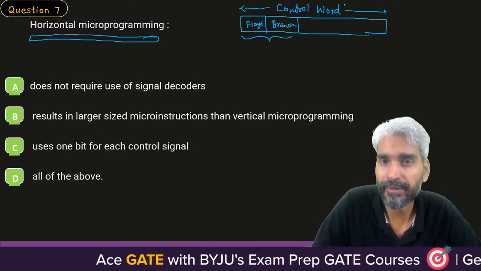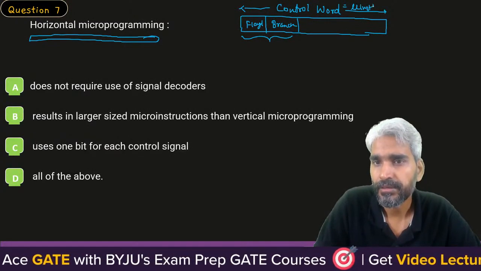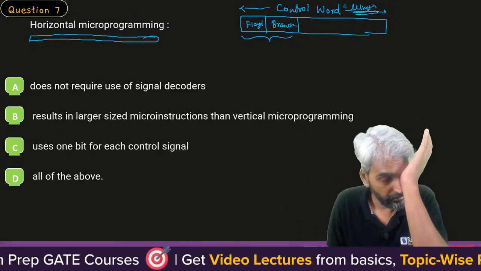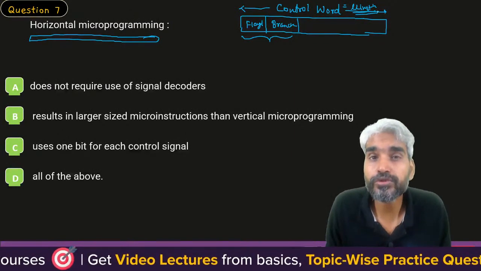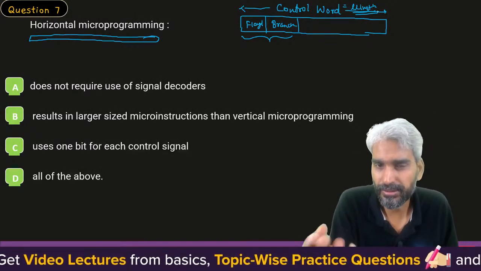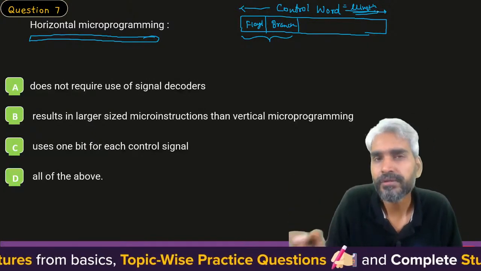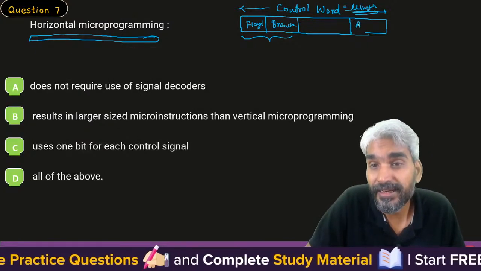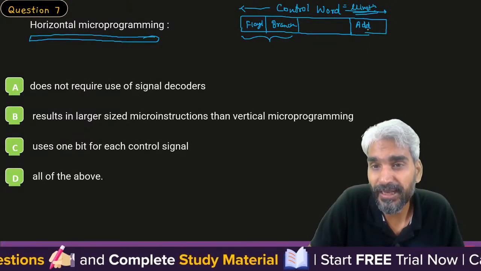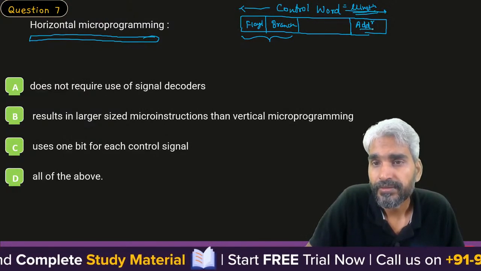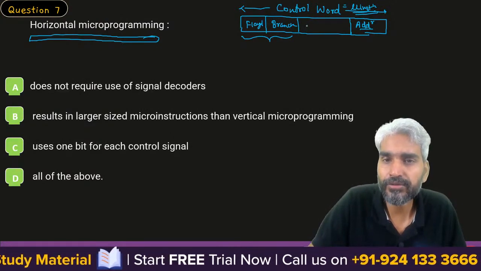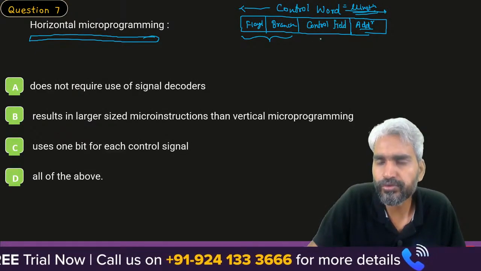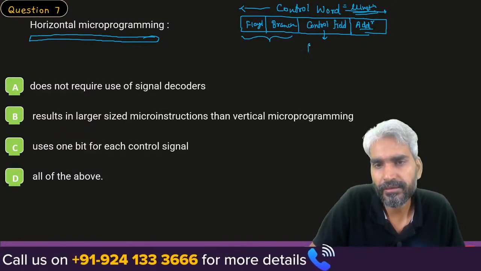Control word or micro instruction is the same thing. Why micro instruction? Because it is available in a control memory, which is used to store the micro instructions. So these are the instructions which are being stored, therefore micro instructions. Apart from that, there will be two more fields. One is the address field, which specifies the address of the next micro instruction, and one is the control field. Control field is used to specify the control signal.